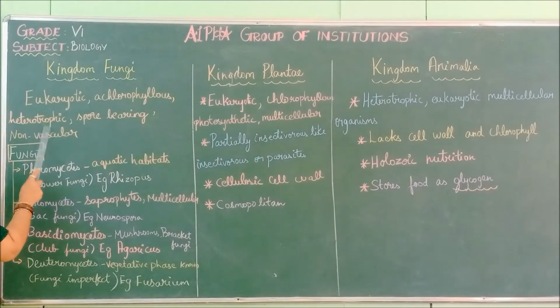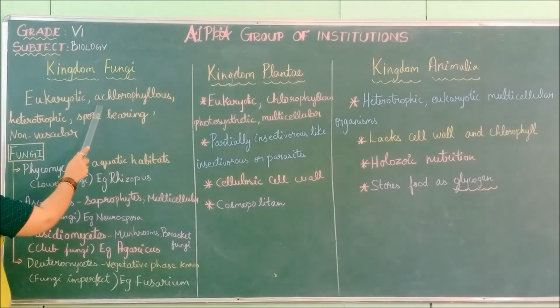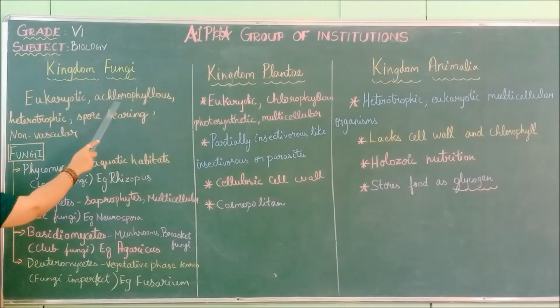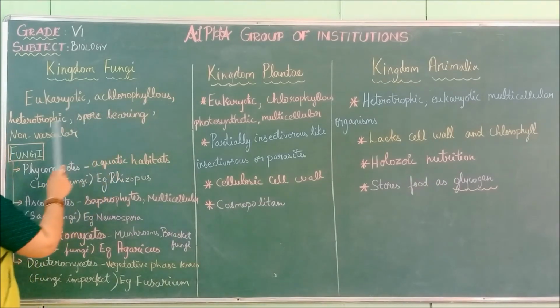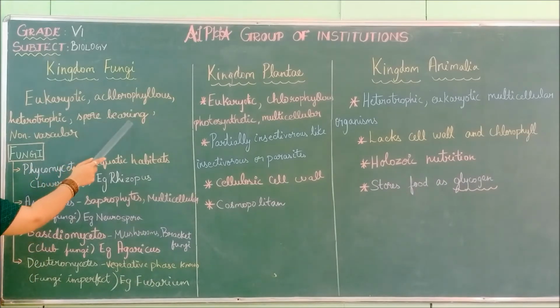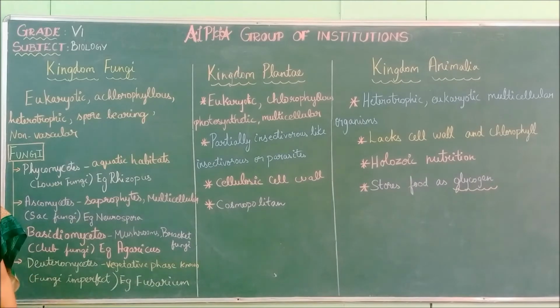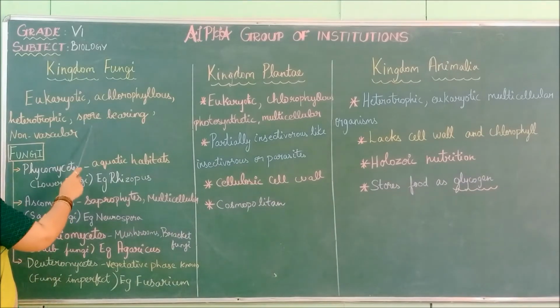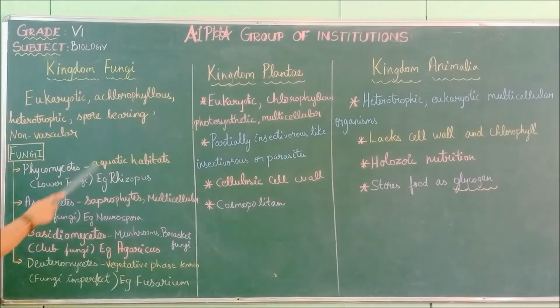They depend on other small microorganisms for nutrition. And they are spore bearing. So the reproduction will be with the spores only. That is why it is spore bearing.